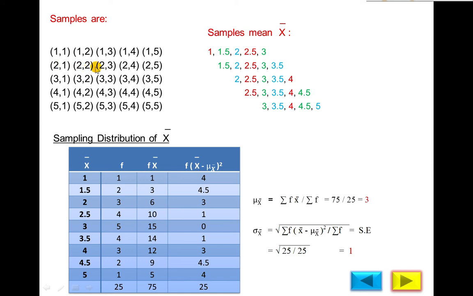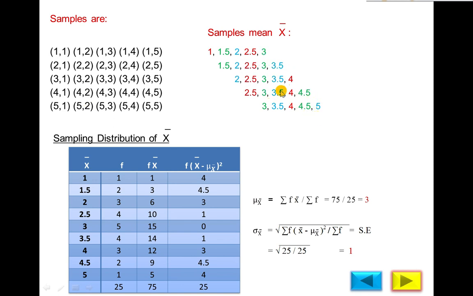So maybe 2, 2, 2, 3, 2, 4, 2, 5, 3, 1, 3, 2 and so on up to the last, 5, 5. There are 25 samples, and then calculate the sample mean x bar. Mean of 1 and 1: 1 plus 1 divided by 2 will be 1. Mean of 1 and 2: 1 plus 2 divided by 2 will be 1.5. 1 plus 3, 4 upon 2, 2. 1 plus 4, 5 upon 2, 2.5. 1 plus 5, 6 upon 2, 3. And so on, calculate all 25 sample means.